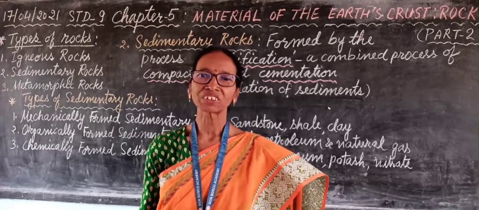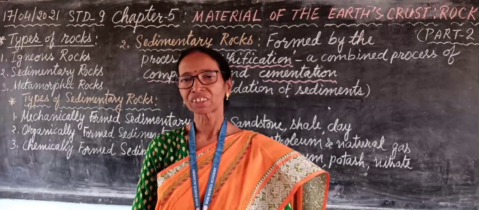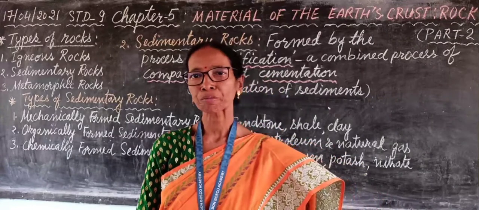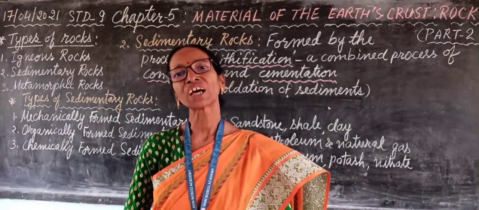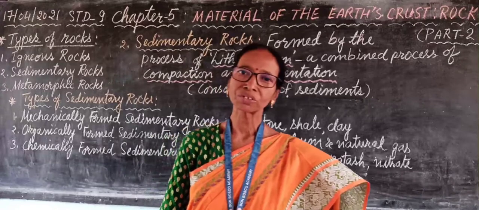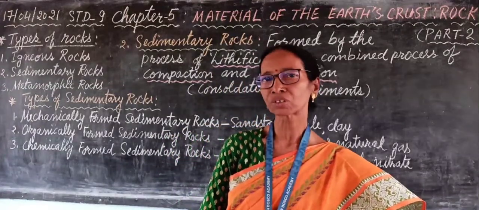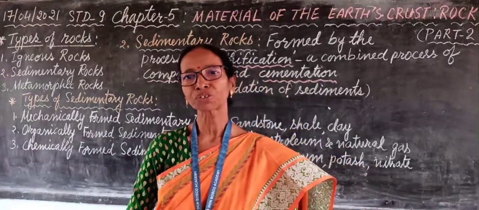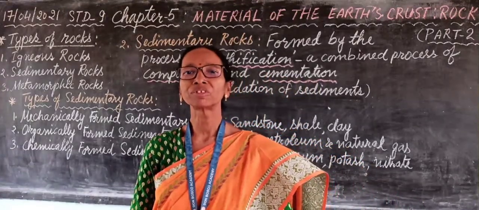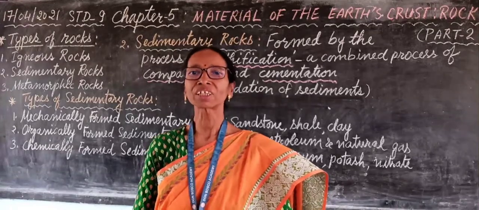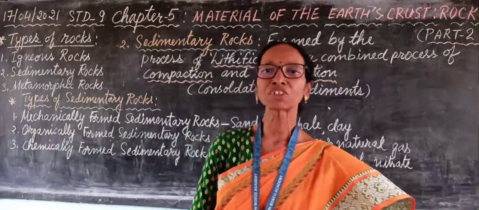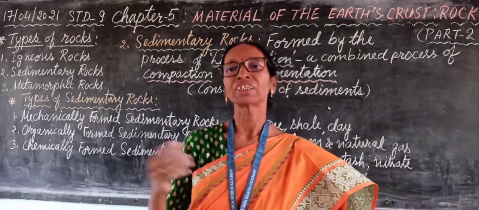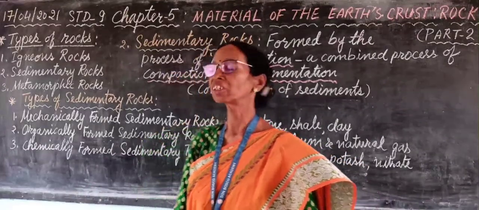Sedimentary rocks are always formed in layers. That is also known as strata. So, sedimentary rocks are also known as stratified rocks. Sedimentary rocks are the secondary rocks. Igneous rocks are the primary rocks, because from disintegration of igneous rocks, sedimentary rocks are formed. So they are the secondary rocks. On the basis of formation, there are three types of sedimentary rocks.